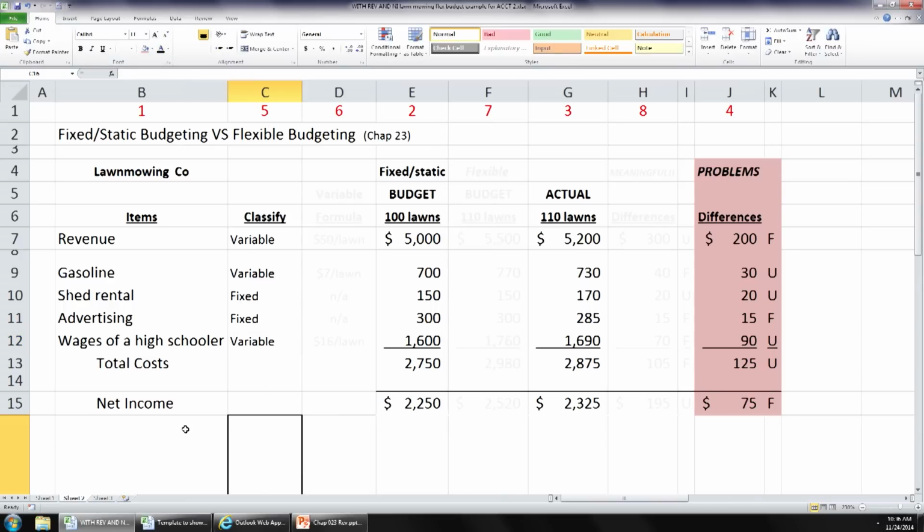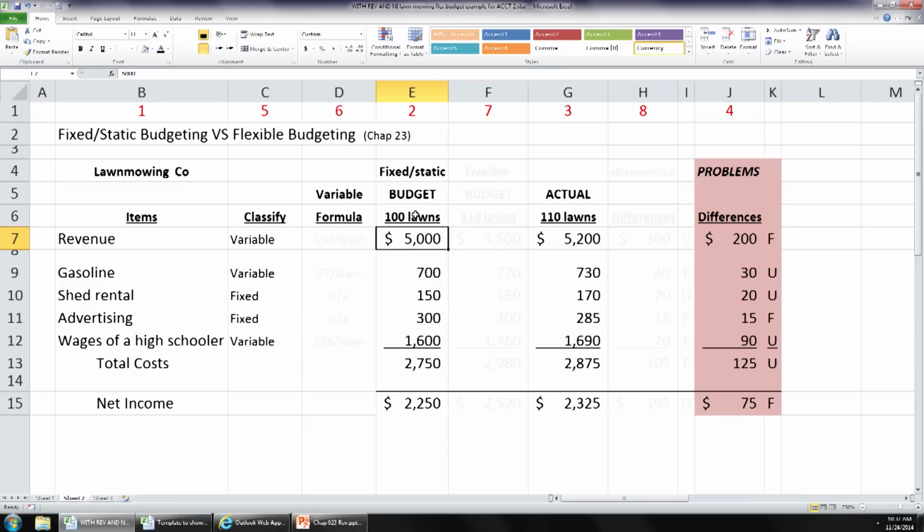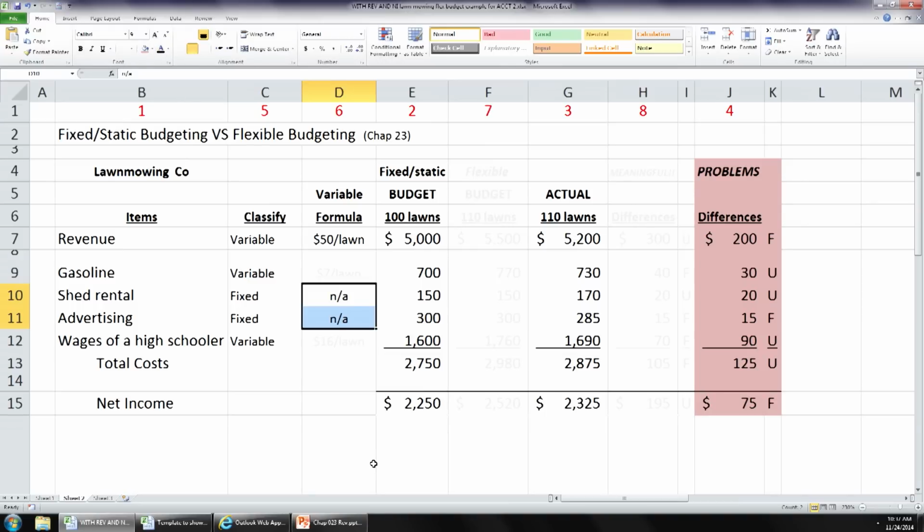Now what we want to do is for those items that are variable, we want to figure out the formula for that. We can use this static budget information to derive these formulas if we are cognizant of the total amount and the activity level that you budgeted it at. To give you an example, if Henry budgeted a total of $5,000 of revenue for 100 lawns, basically what was the variable formula he was using per lawn? What's the sales price per lawn? $50 per lawn, right? Now we don't do this for fixed items. We just do it for variable items.